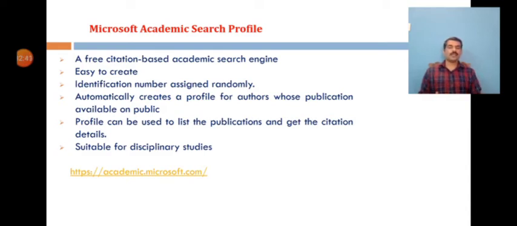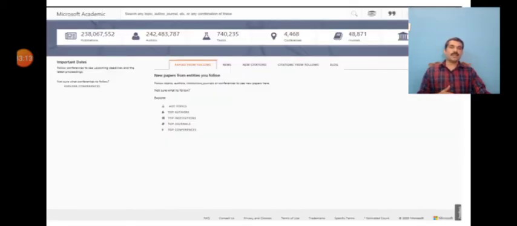It allows profile editing using any of the credentials used for Microsoft, Yahoo, Facebook or Google. The profile can be used to list publications and to get the details of who is citing the publication. That can also be traced. So it is better for disciplinary studies than for analysis at institutional and individual levels. I think it adopts a restricted model in which researchers can only suggest changes or merges in their automatically supplied profiles. And this is the Microsoft Academic home page.